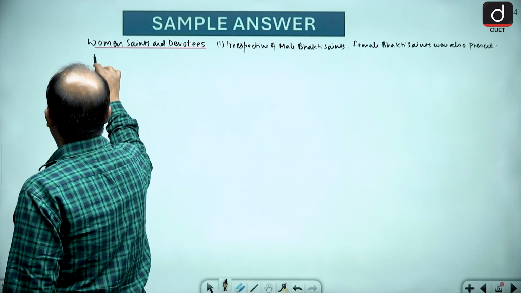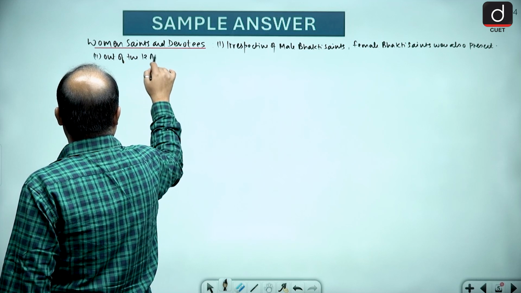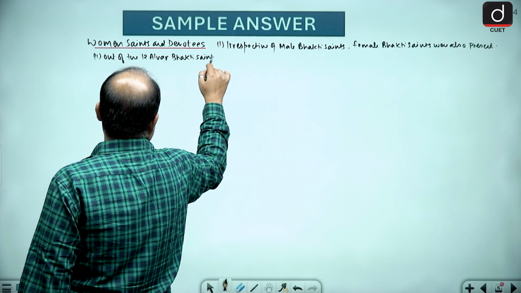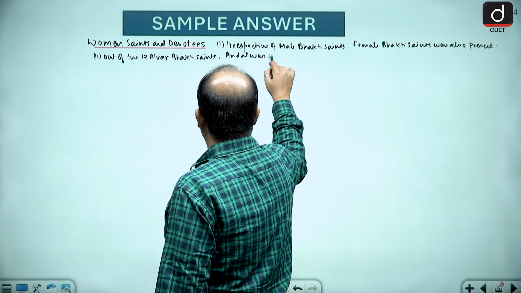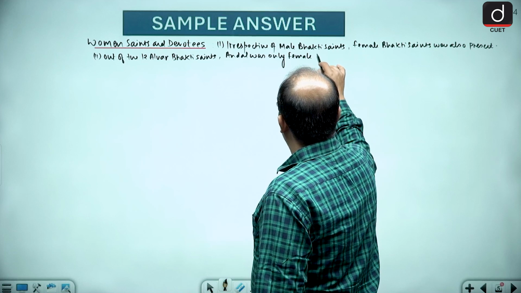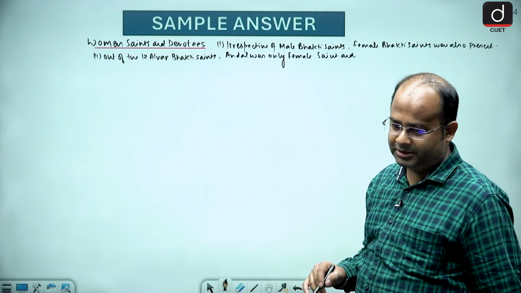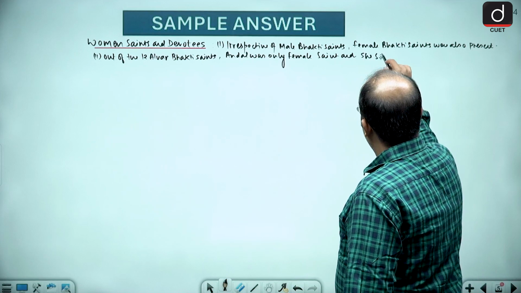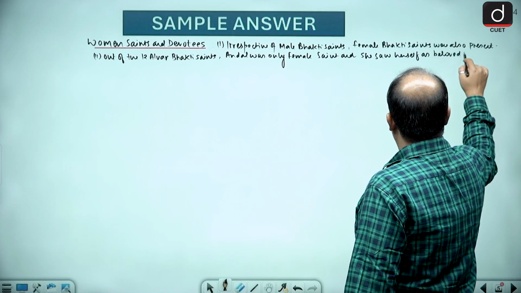Out of the 12 Alvar bhakti saints, Andal was the only female saint, and she saw herself as the beloved of Vishnu.